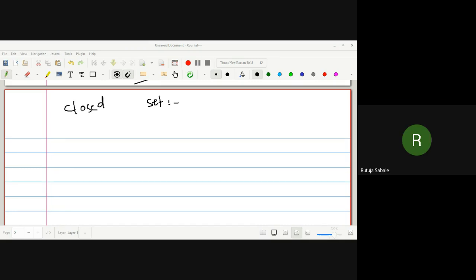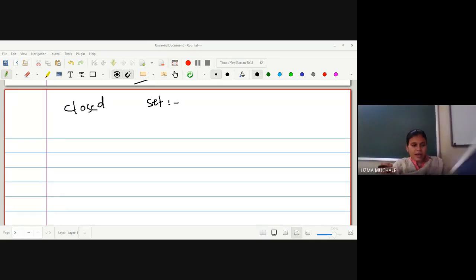I am telling you this because I have used this method to study topological space, because this paper is very vast.